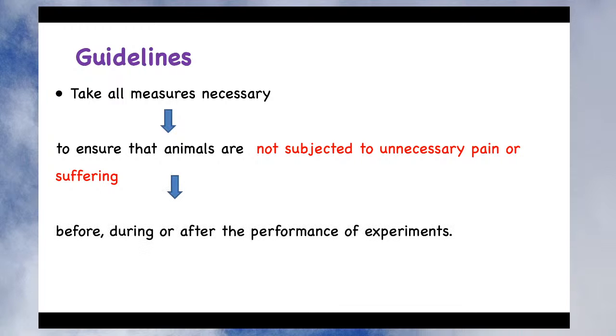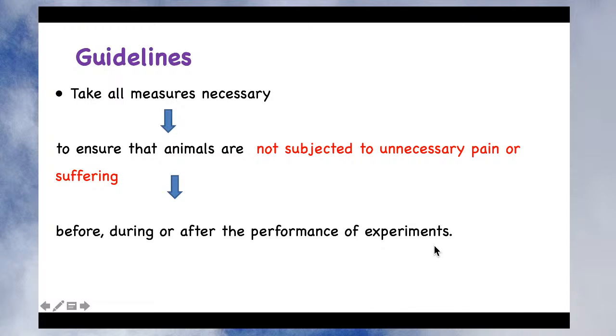Generally, we ensure that there is no pain before the experiment. We must ensure the animal is not subjected to unnecessary pain or suffering before, during or after performance of the experiment.